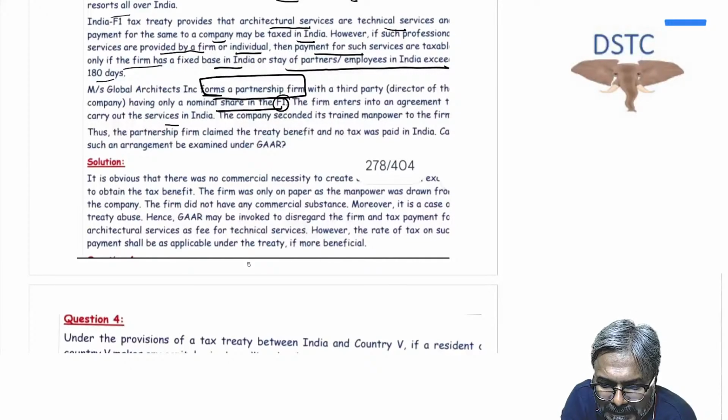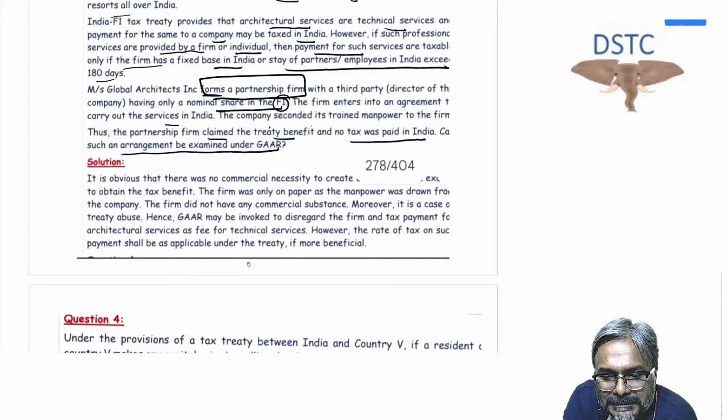The company seconded its trained manpower to the firm. Thus, the partnership firm claimed the treaty benefit and no tax was paid in India. Can such an arrangement be examined under the GAR? And the answer is yes.